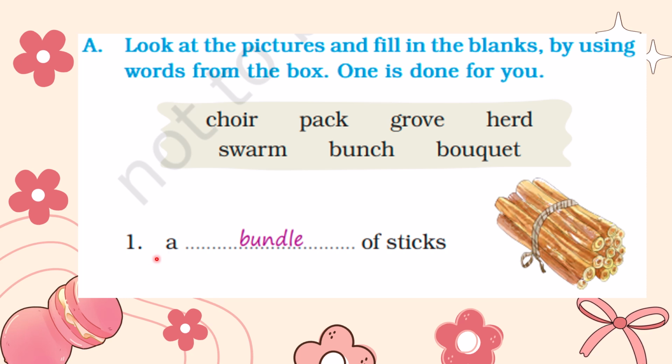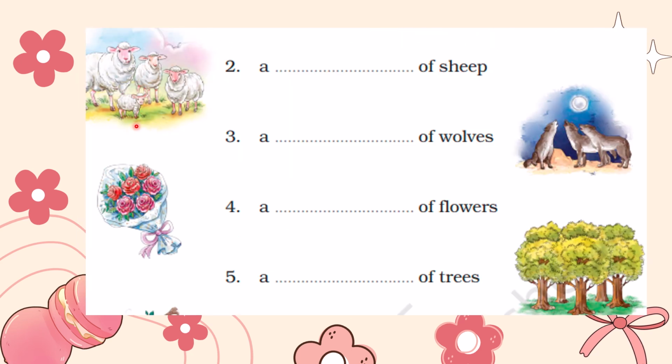You can see the first example, a bundle of sticks. Here the bundle is a collective noun and that refers to a group of sticks. You can see the picture of a group of sticks, that we say a bundle. Second example, you can see in this picture a group of sheep. The collective noun here is herd, a herd of sheep. The herd is a collective noun that refers to a group of sheep.